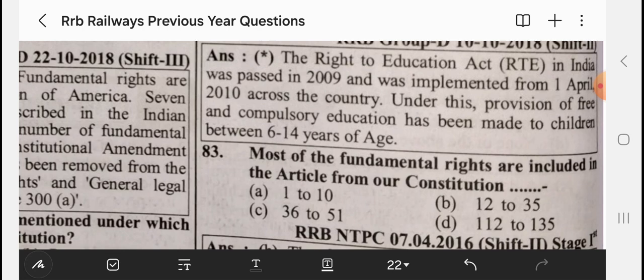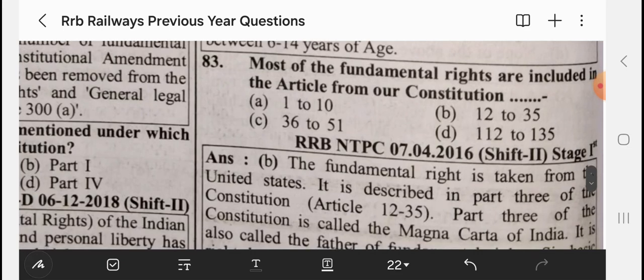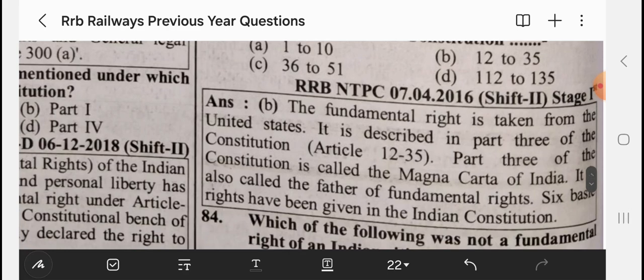Most of the fundamental rights are included in the articles of our Constitution from 12 to 35. Articles 36 to 51 are in the Directive Principles of State Policy. Part 5 is about the Union, Article 52 to Article 151.